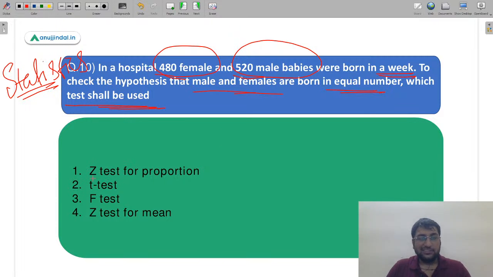Is it first, Z test for proportion? Proportions का यूज़ करेंगे यहाँ पे. Is it T test? Is it F test which is used in ANOVA? Or is it fourth, Z test for mean? Very very good question. Let me see who gives the correct answer.